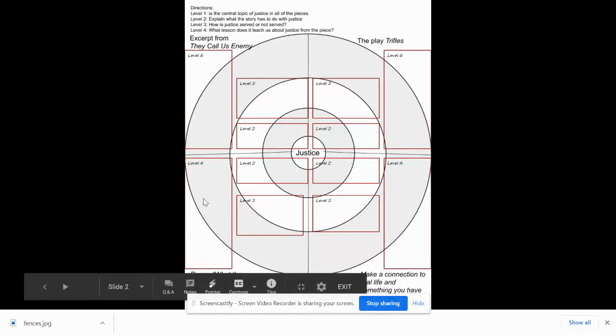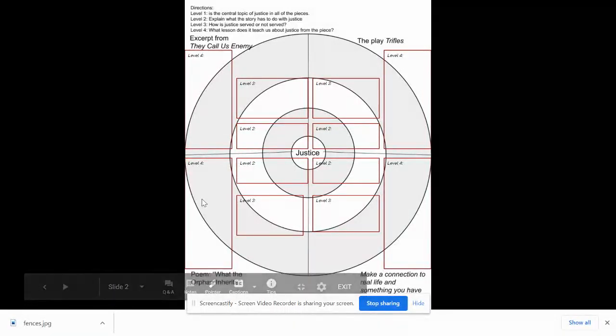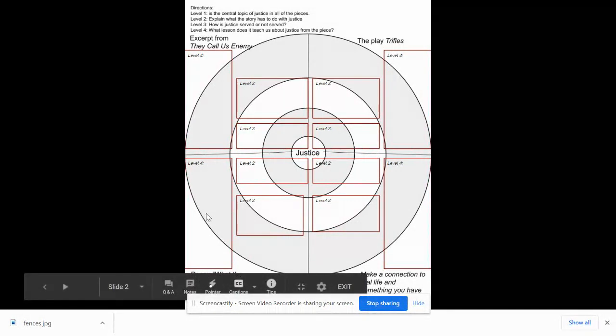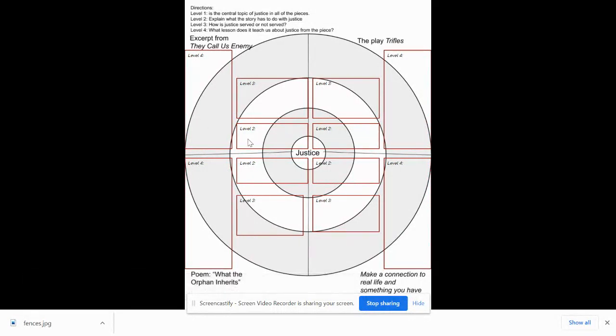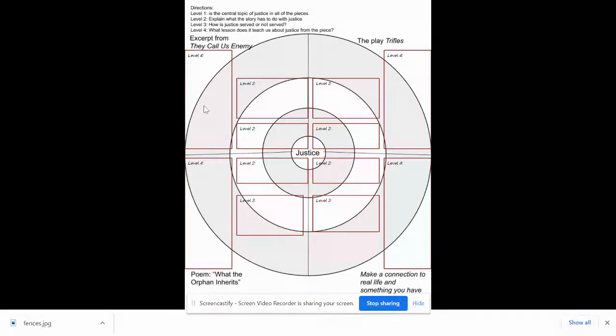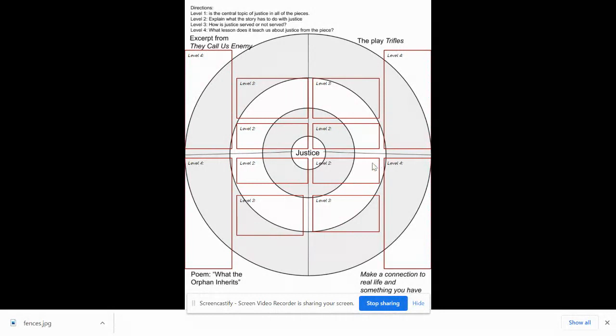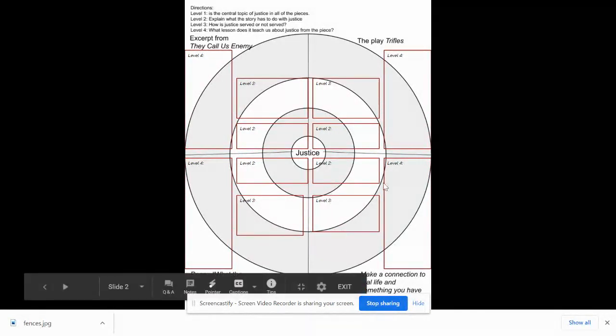Level 4 is what lesson does it teach us about justice? So what are we supposed to learn about justice from this case, only on this piece? So this is all about What the Orphan Inherits. Then you go to the excerpt They Call Us Enemy, and you would answer those same questions right here. And in the play, Trifles, right here. And you make a connection right here with your article.